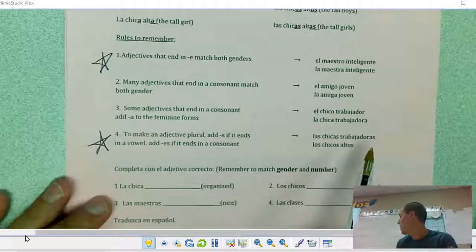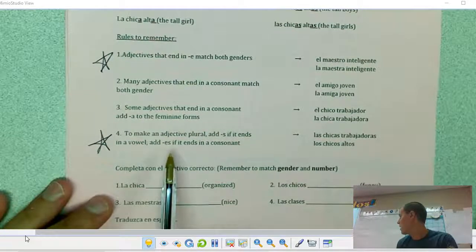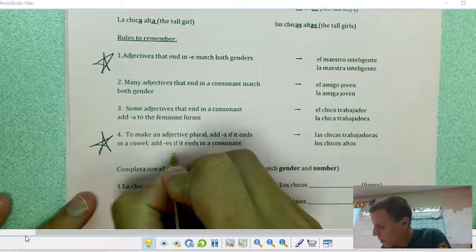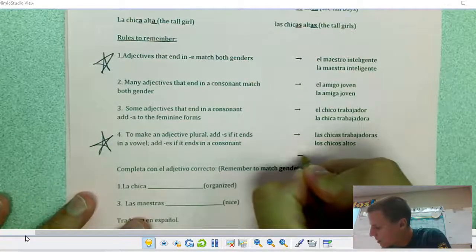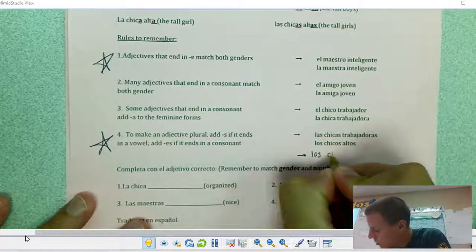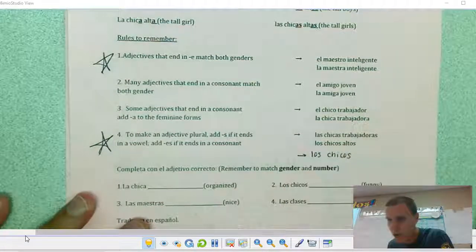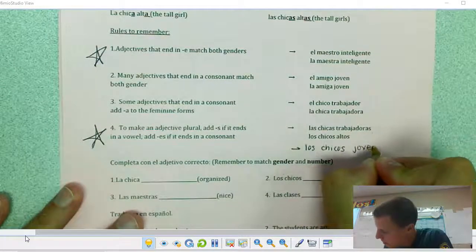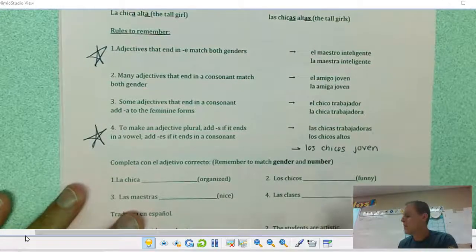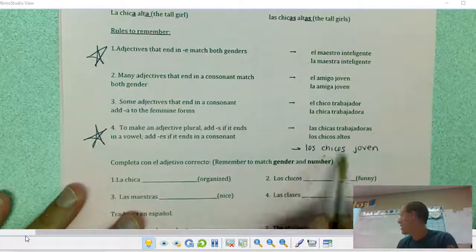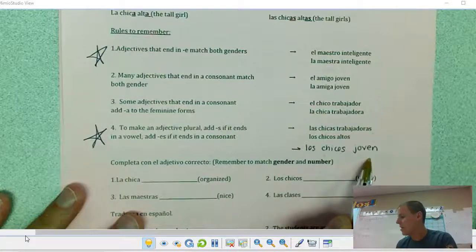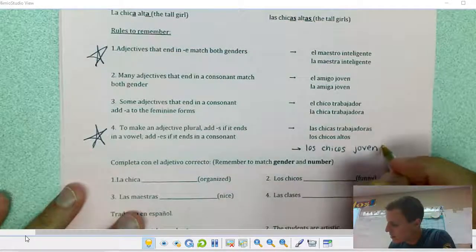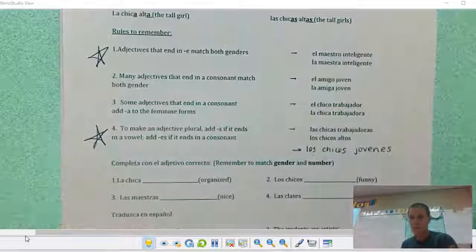Okay. An example of an adjective ending in a consonant, if you want to write this down. If I wanted to say the young boys, I would say los chicos jóvenes. Joven is young, but since I'm talking about more than one boy, my adjective needs to be plural. So since it ends in a consonant, it says add es. So jóvenes.